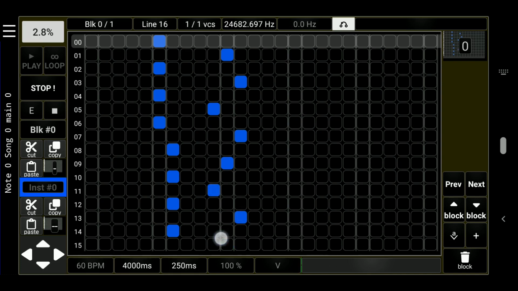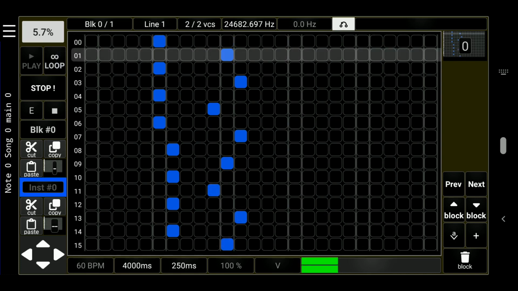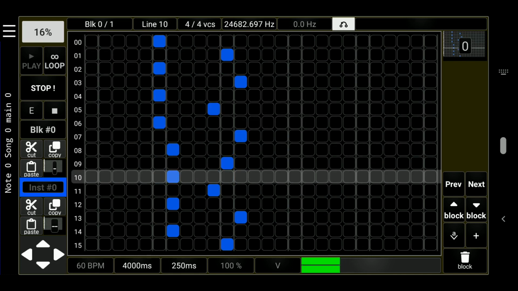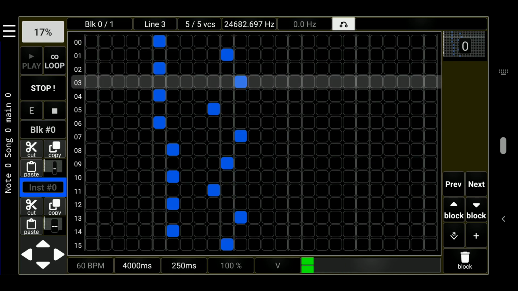Let's listen to the new pattern by tapping loop. Welcome to the 1980s.